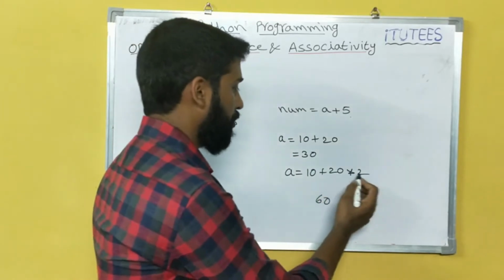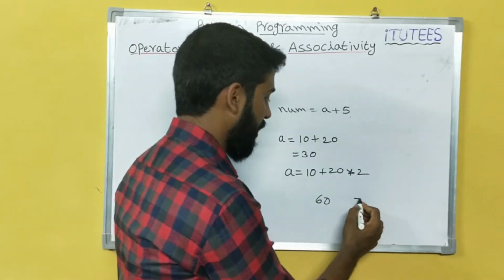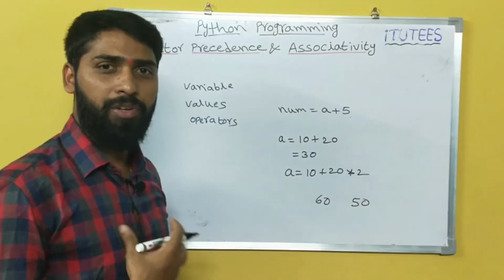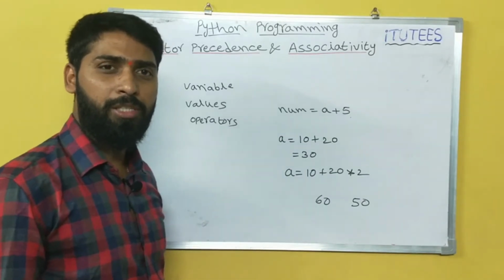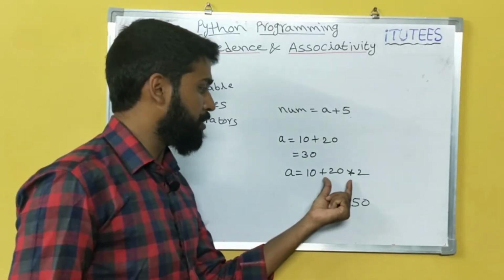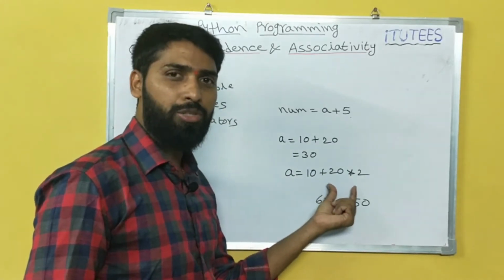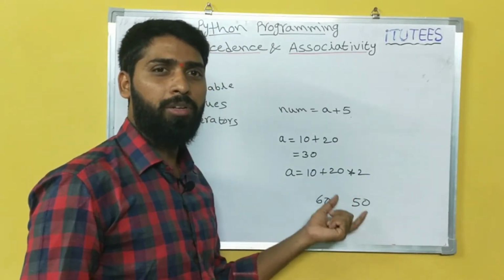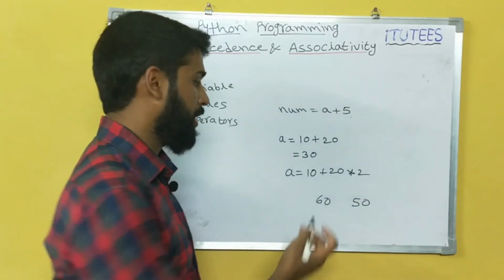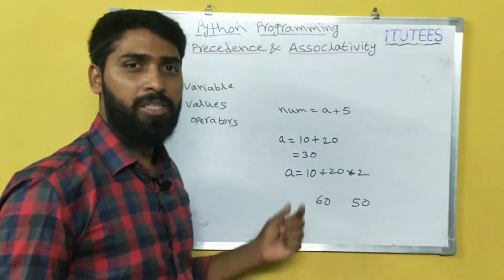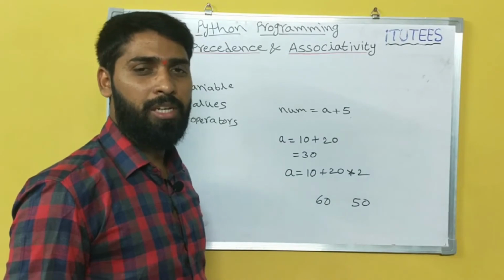Somebody says 20 into 2 is 40, plus 10, 50. If you know the precedence... what does precedence mean? You are giving preference to which operator? Here there are two operators. For which operator are you giving more precedence, plus or asterisk?